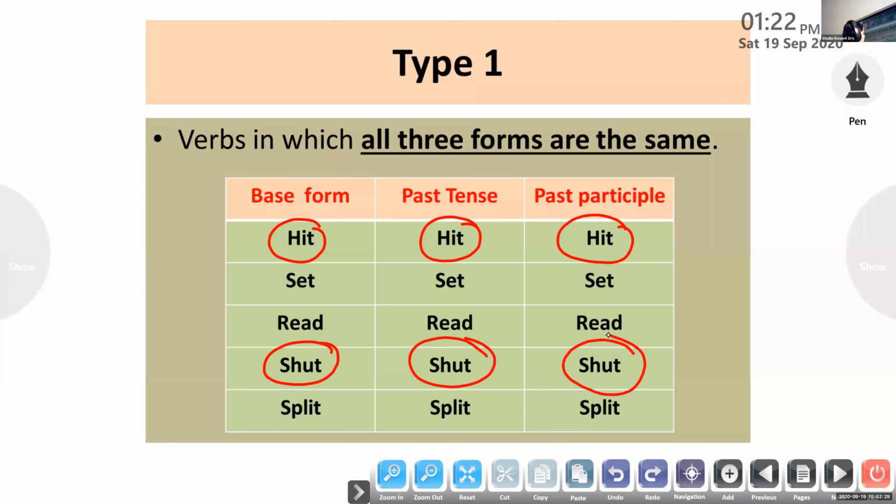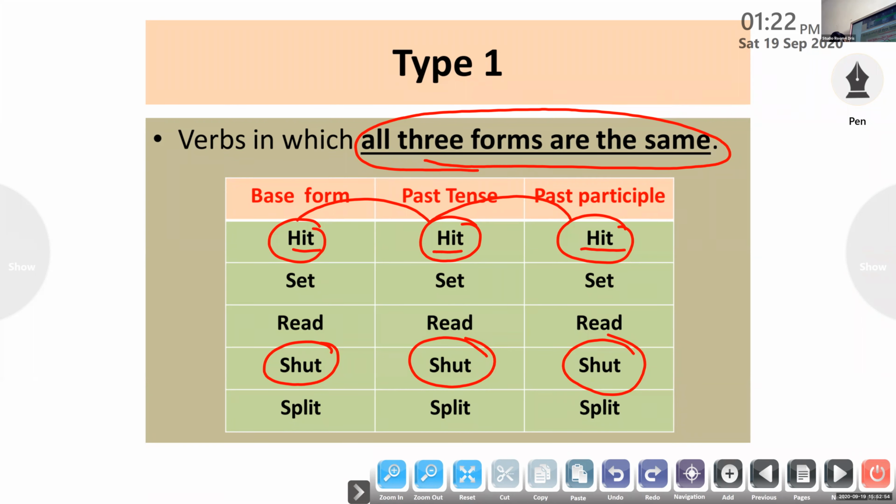This is the first type of irregular verb, where you can see all the 3 forms are same. Base form is hit, past form is hit, past participle form is hit. This is Type 1 irregular verb. It will be all 3 same. Example, the word put.